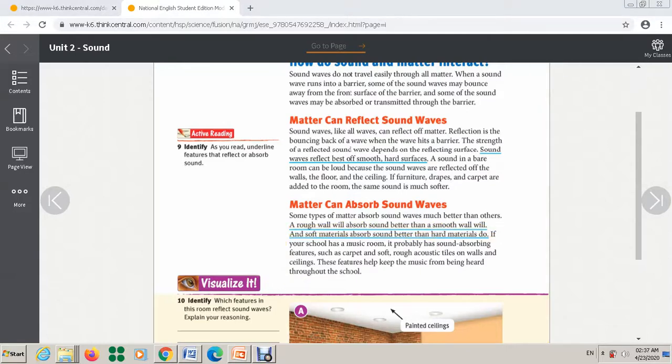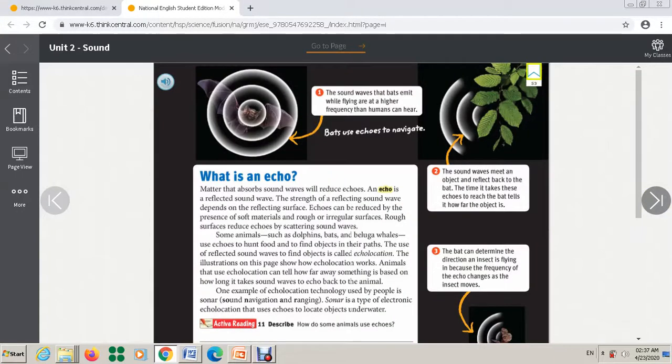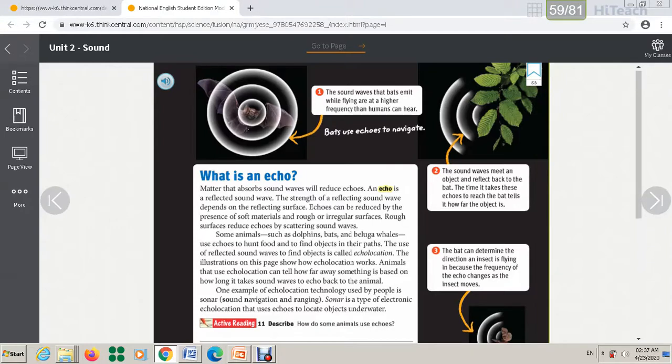Now on page 53, it's talking about echo. I want you to know the meaning of echo. This part here is important: it is a reflected sound wave. So reflected, it's very important to know this part. Matter that absorbs sound waves will reduce echoes, okay? But the reflected sound is what it's called? It's called an echo.